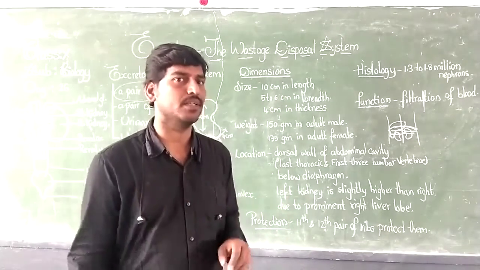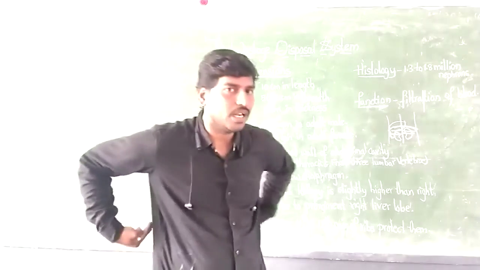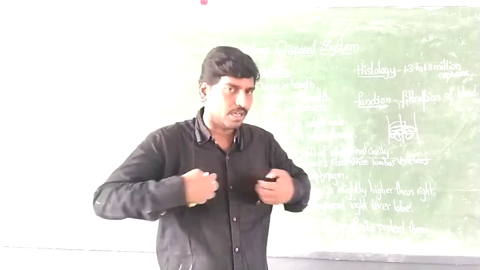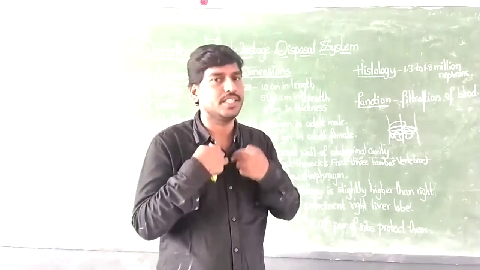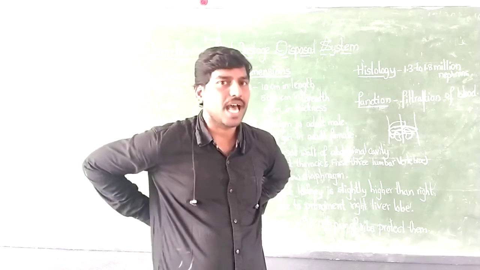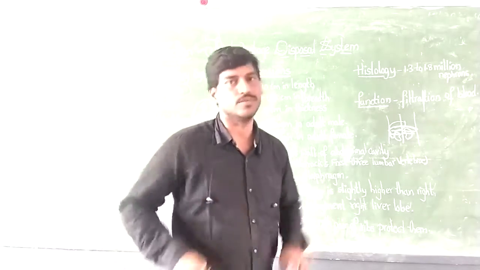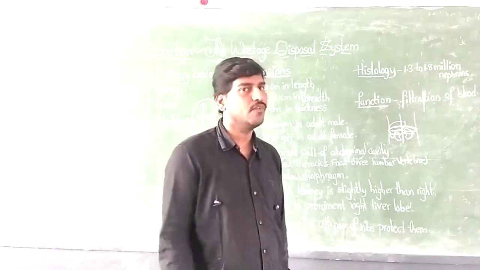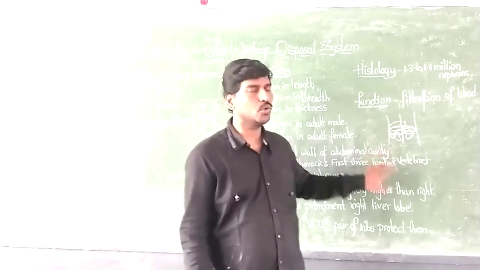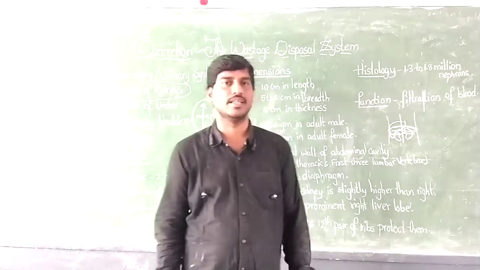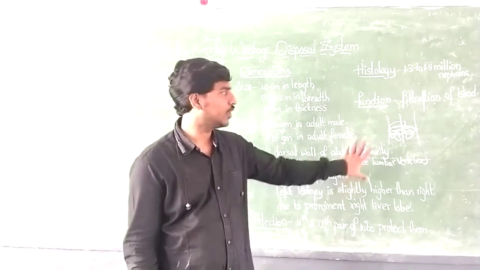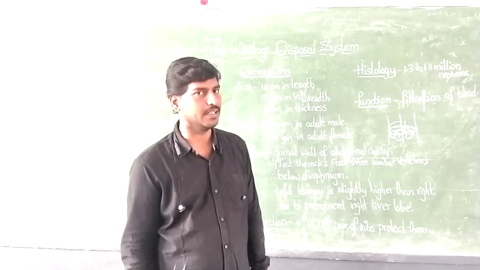You know, 12 pairs of ribs are there. Out of 12, 10 come from the back to the front and join our sternum. But the last 11th and 12th ribs will not come forward. They are called floating ribs. Now these 2 ribs, the 11th and 12th ribs, protect the kidneys.